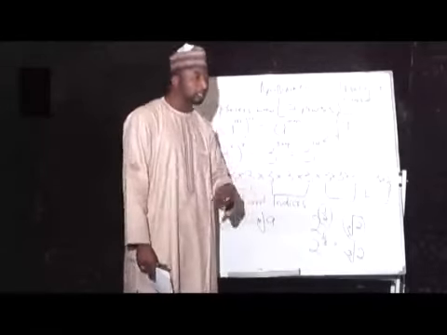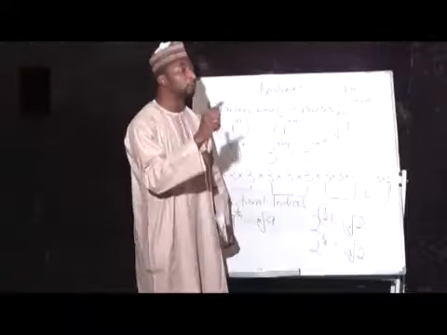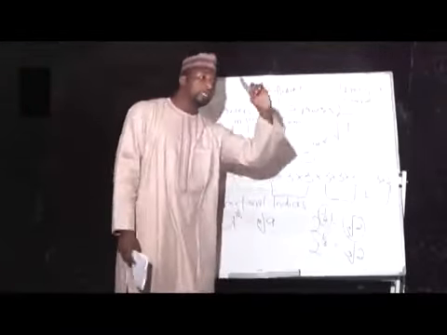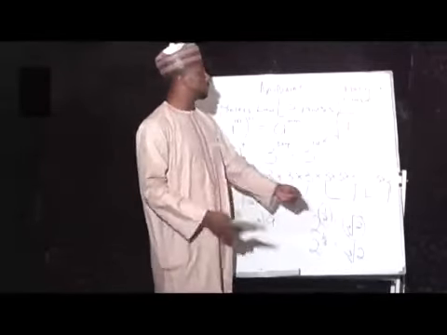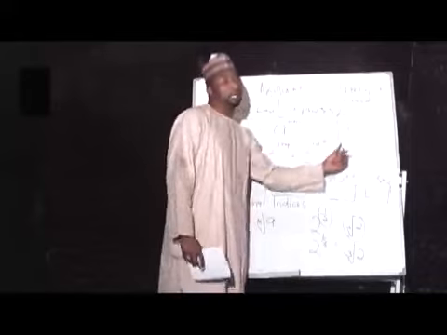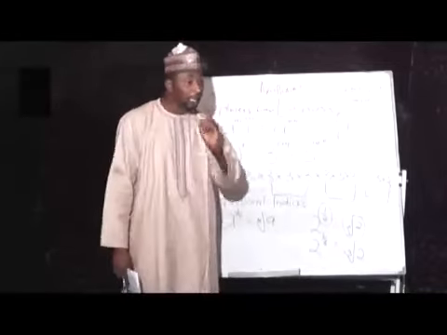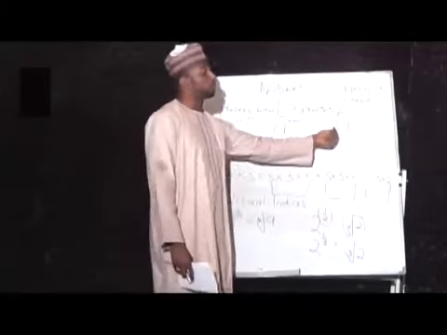Which number is this in the whole of the universe? It is only 2 that will multiply itself 2 times, that is 2 times 2, that will give you 4. There is no other number in this universe that if you multiply it by itself, it will give you 4.